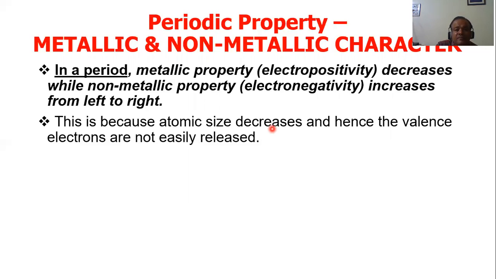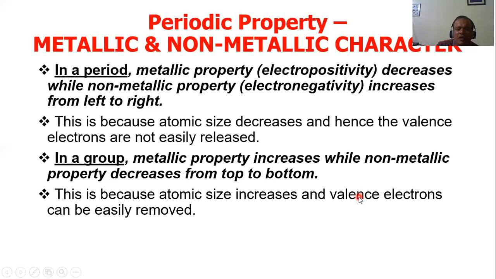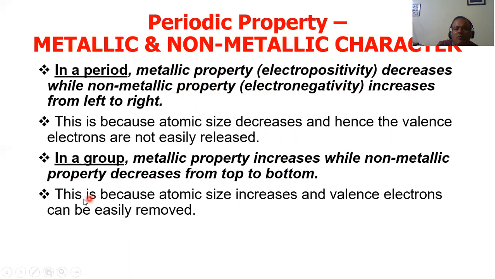So next one. In a group, however, the metallic property increases while the non-metallic character decreases from top to bottom. Now ulta, in a period we saw metallic character was decreasing and non-metallic character was increasing. Can you see? But in a group, the metallic property increases, while the non-metallic character decreases. Again, why? Because it is related to the atomic size. Because in a group, the atomic size increases from top to bottom. That's why the valence electrons can be easily removed.